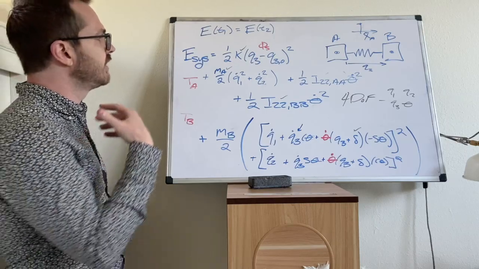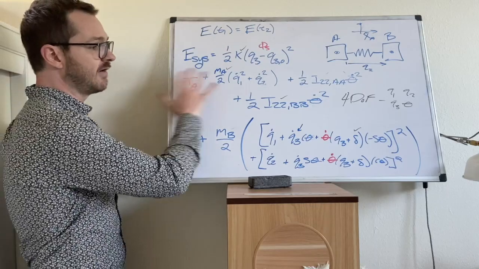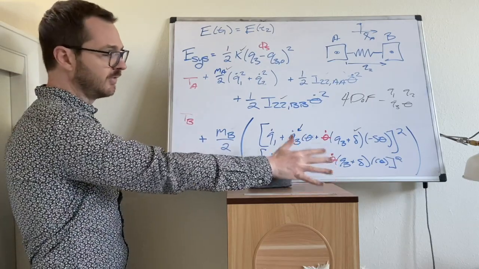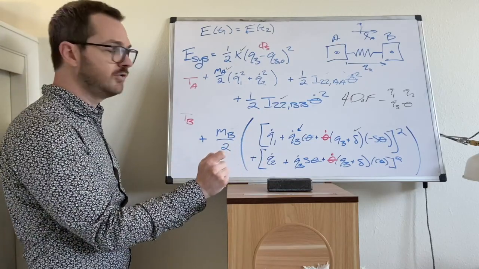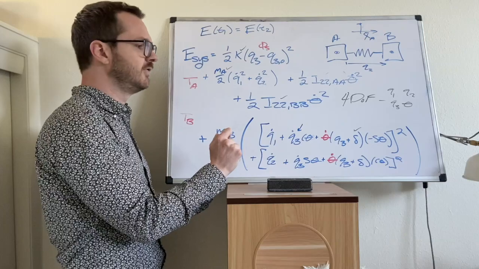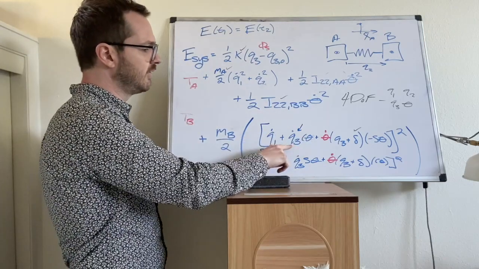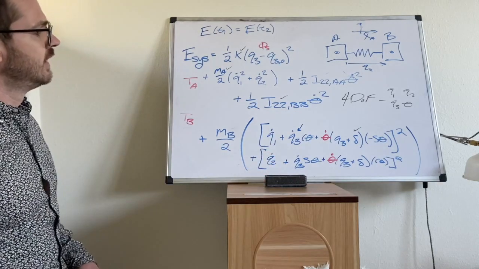It requires that you have full knowledge of time number 1, and it requires that you know everything else about time number 2. I would have to specify Q1 dot and Q2 dot. I would need to specify theta dot at time number 2. And all of this would allow me to solve for a single variable, Q3 dot. Okay.